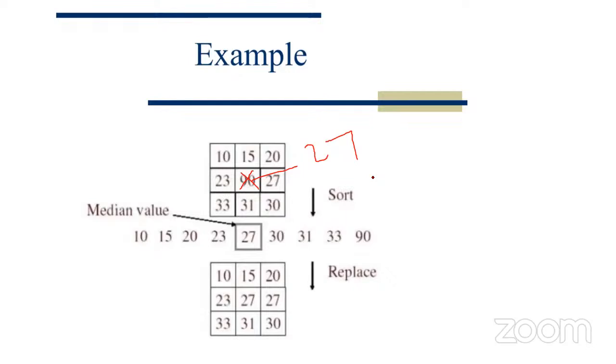Same thing we can do in general. So if we have an image of 500 cross 500, we can take 3x3 windows like that. We have to move from left to right. So we have to traverse the entire image, and whenever we move from left to right or top to bottom, the central pixel value we have to replace with the median value.